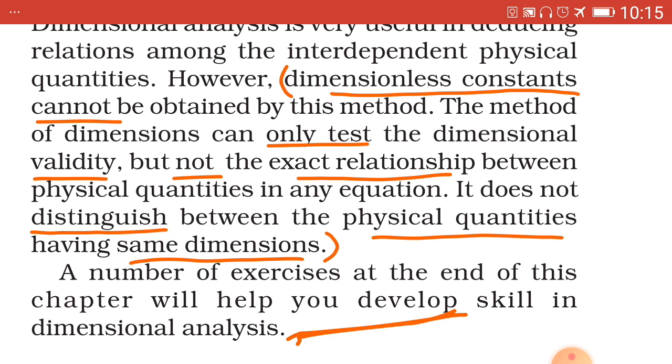Last point, fourth, this method fails if the proportionality constant is not dimensionless. Not dimensionless means it possesses unit. Say for example, capital F equal to capital G m1 m2 upon r square, m1 m2 small letters, r square small letters.